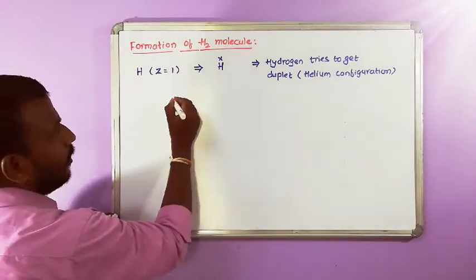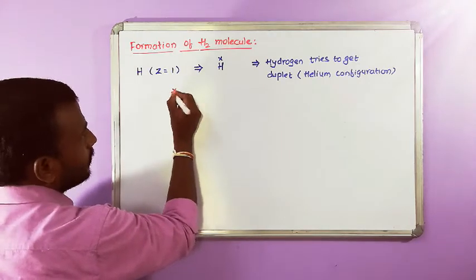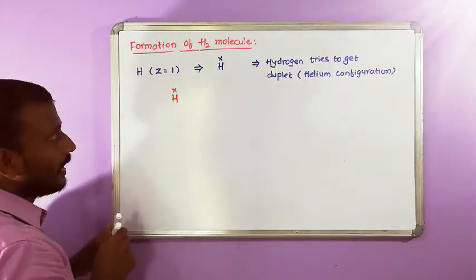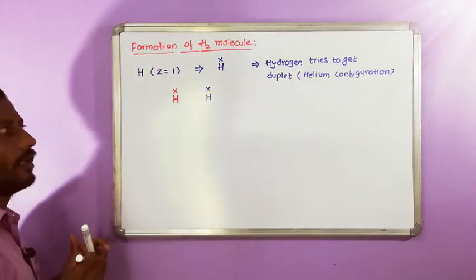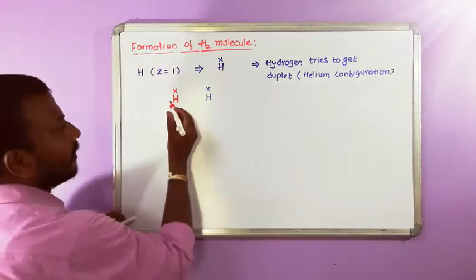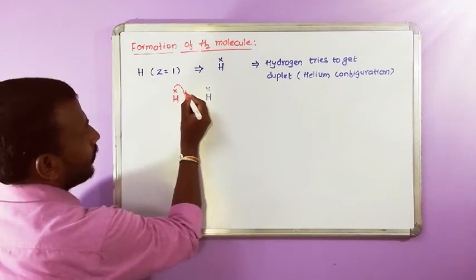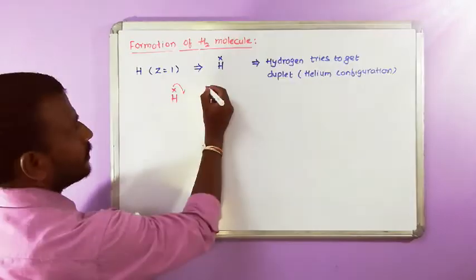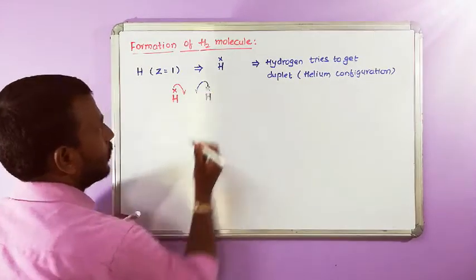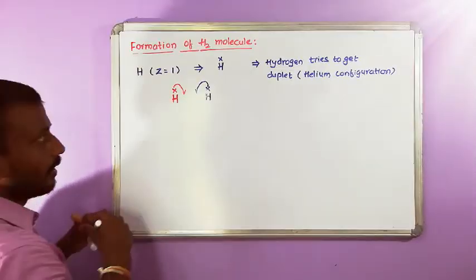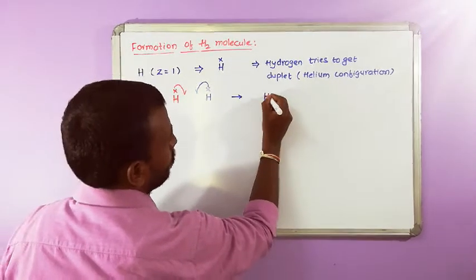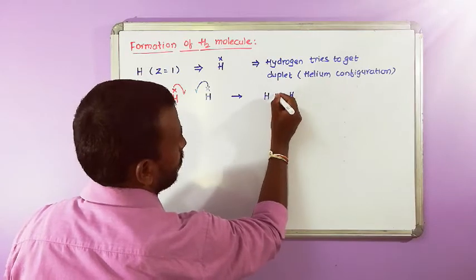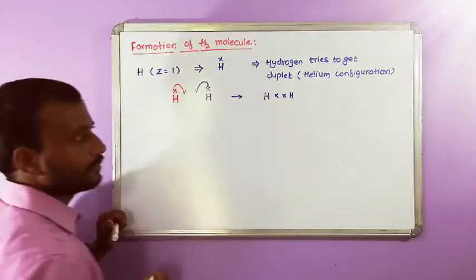So one hydrogen atom is coming with 1 electron, and the other hydrogen atom is coming with its electron. This hydrogen is sharing its electron with the other hydrogen, and the other hydrogen is also sharing its electron with this hydrogen. Eventually these 2 electrons are kept between these 2 atoms.